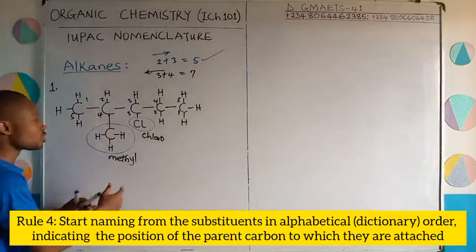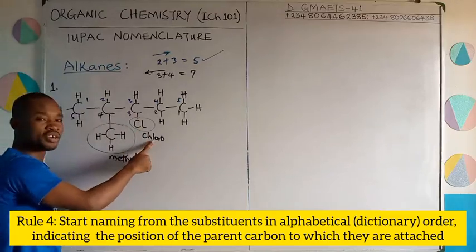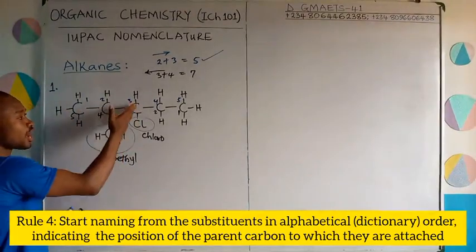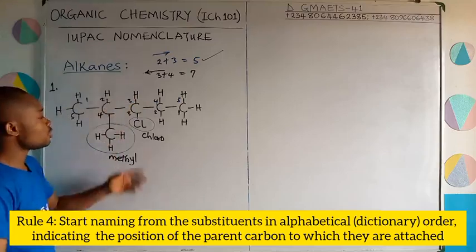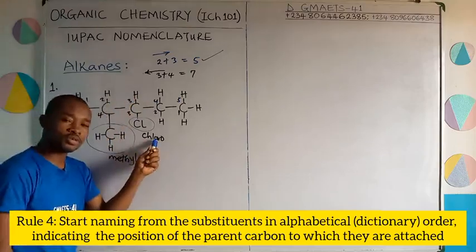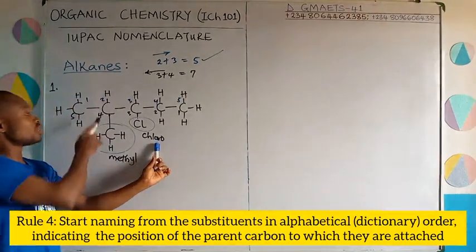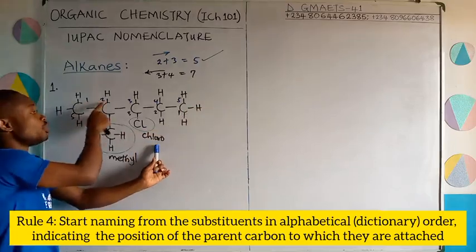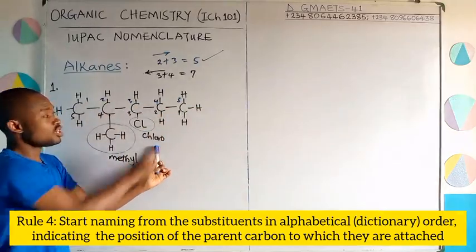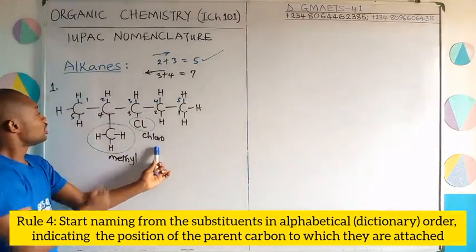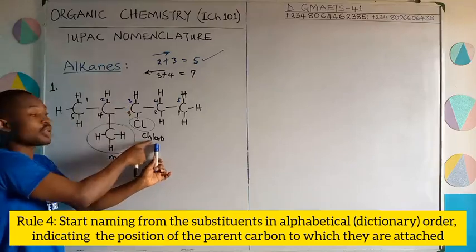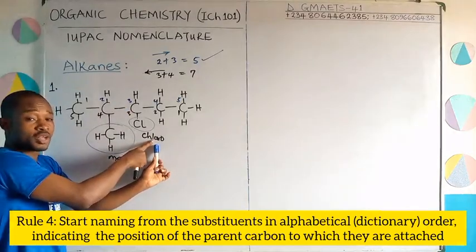Now, while writing this, we need to indicate the carbon atom that is bearing the chloro. And the parent carbon atom bearing it is carbon atom number 3. So this becomes 3-chloro. Then methyl is on the second carbon atom. Remember, the correct order of counting is left to right. So I'm using the blue numbering, are you following, right? Not the black one from right to left. Good. So we have on the third carbon atom, remember you're starting with chloro, I've explained the reason.